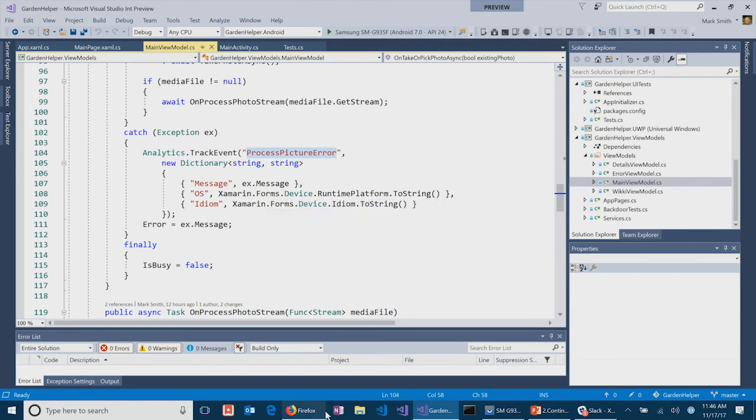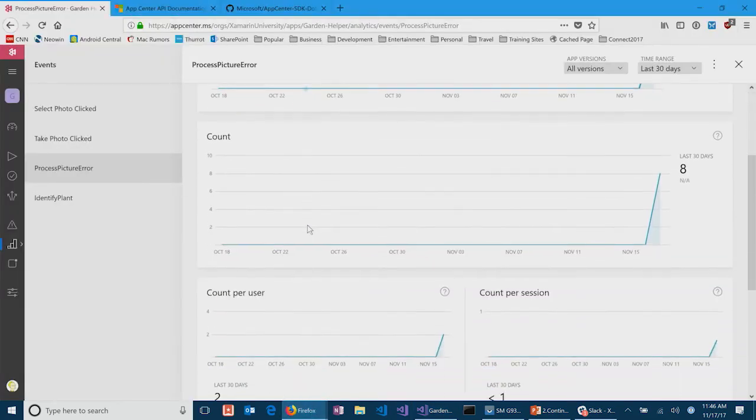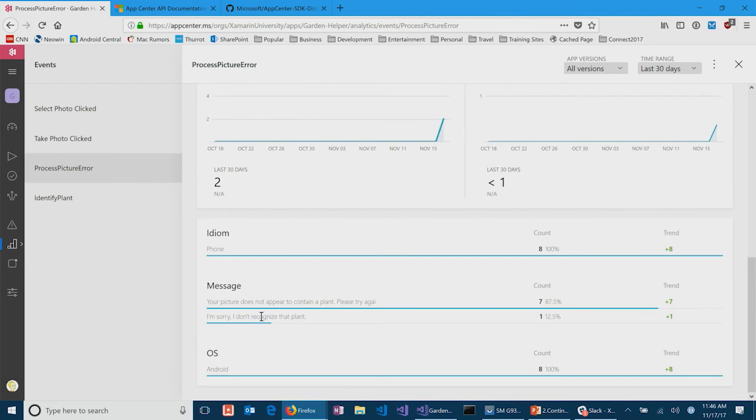If we go look at this process picture error, this is the one we're on. We can actually go look at these and see the messages. So the idiom is phone, all 8 of them are phones. "Your picture does not appear to contain a plant, please try again" was 7 times.